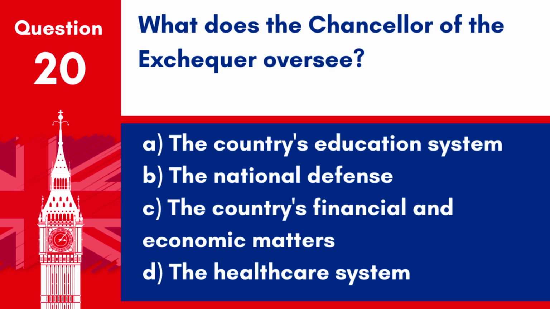Question 20. What does the Chancellor of the Exchequer oversee? A. The country's education system. B. The national defense. C. The country's financial and economic matters. D. The healthcare system. Answer: C. The country's financial and economic matters. The Chancellor of the Exchequer is responsible for overseeing the economic and financial matters of the government.